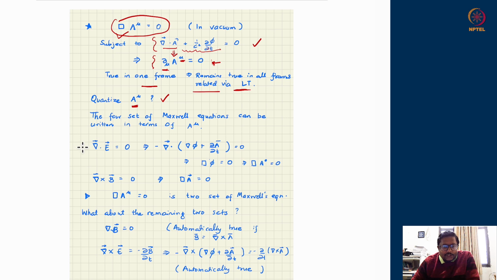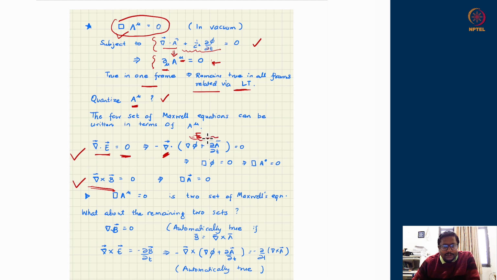However, if I just look at this particular structure, divergence of E and curl of B, this set of equations, this is a scalar equation equal to 0, while this is a vector equation, which has three components. Now look at these equations individually. If I just open it up, the divergence of the electric field is equivalent to the divergence of the negative of a particular quantity, which was the gradient of phi and the time derivative of A. So this was the definition of the electric field in electrodynamics.